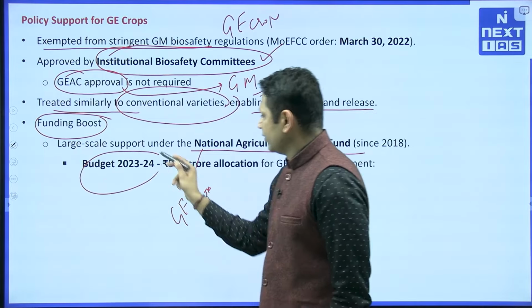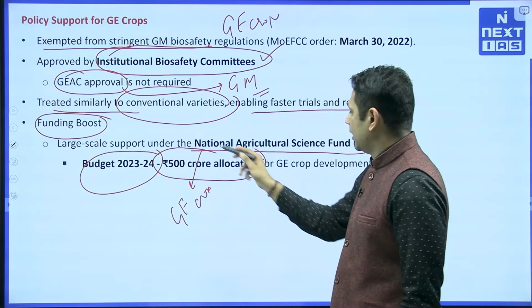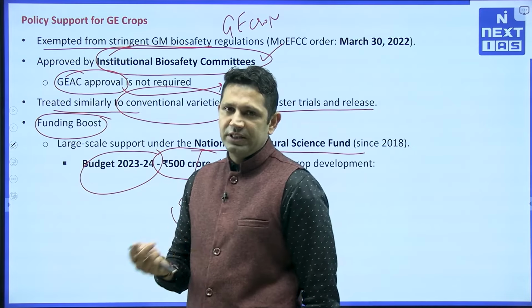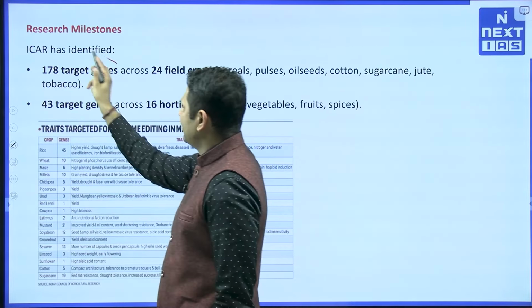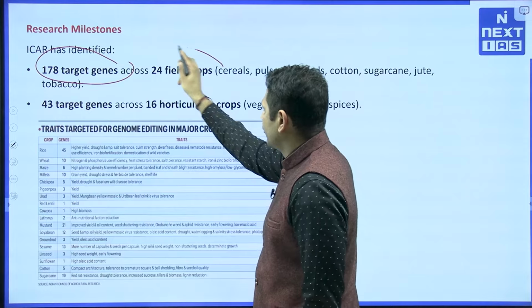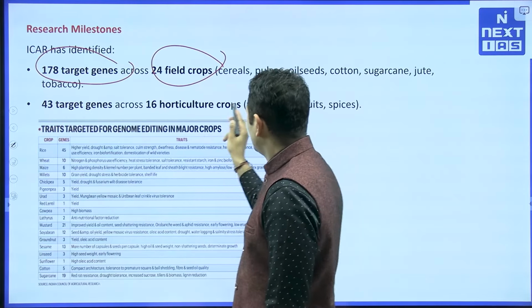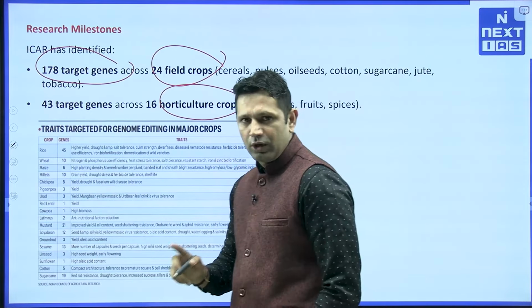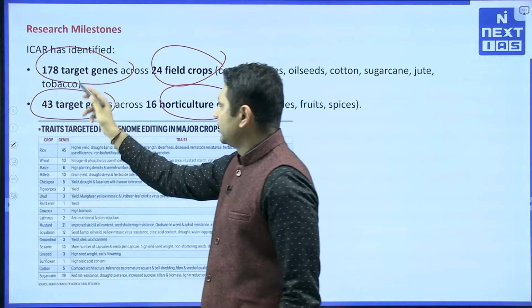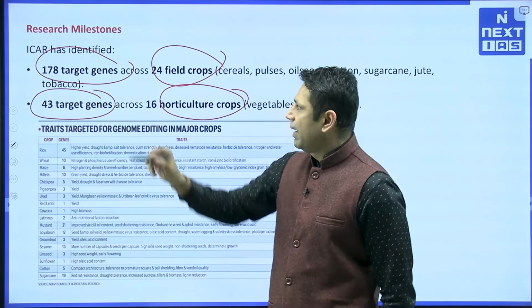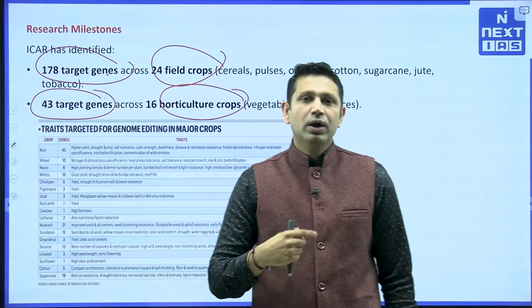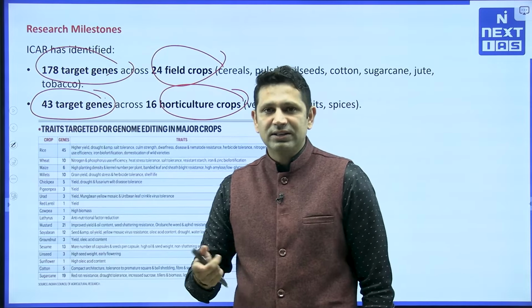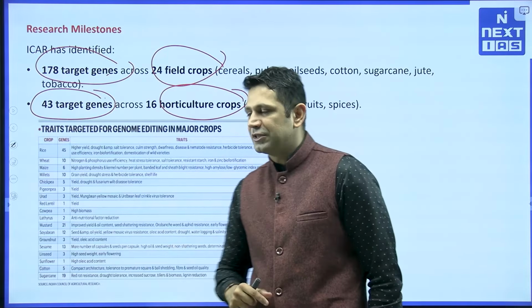Even in the 2023-24 budget, 500 crore rupees have been allocated for the development of the GE crops. In this context, the ICAR has identified 178 targeted genes across 24 field crops. Also, we are including horticulture crops here, where we have identified 43 target genes. By editing these genes, we are going to improve their production, their sustenance and resilience against the environment as well as climate change.